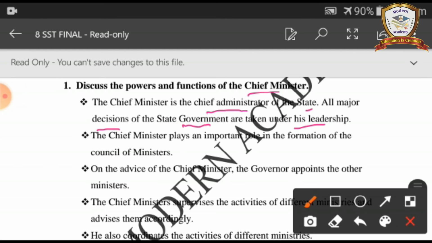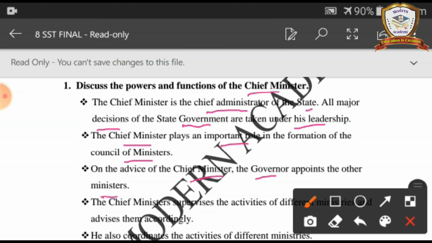The chief minister plays an important role in the formation of the council of ministers. On the advice of the chief minister, the governor appoints the other ministers. First point, the chief minister is the chief administrator of the state. All major decisions of the state government are taken under his leadership. The chief minister plays an important role in the formation of the council of ministers. On the advice of the chief minister, the governor appoints the other ministers.